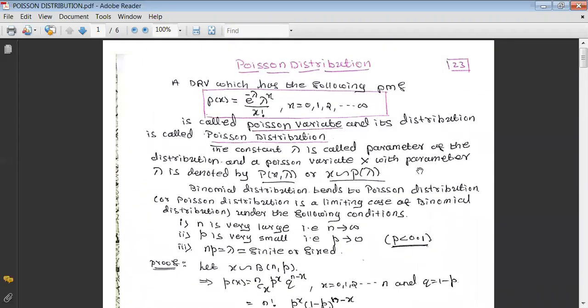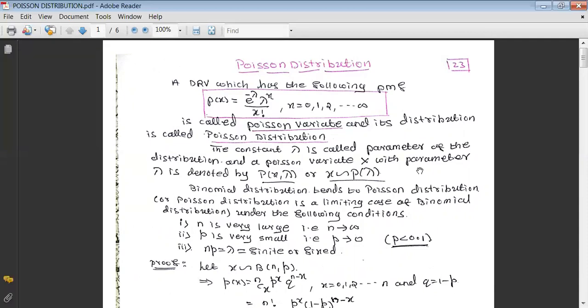Then why this Poisson distribution? That's the next question. This Poisson distribution is used for the same purpose for which the binomial distribution is used. Binomial distribution is used to find the probability of exactly x successes in n independent Bernoulli trials. There is a purpose for which the binomial distribution is meant. Here also the purpose is the same. Poisson distribution is used to find the probability of the number of successes in n independent Bernoulli trials.